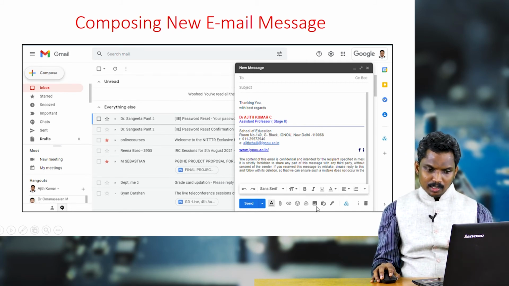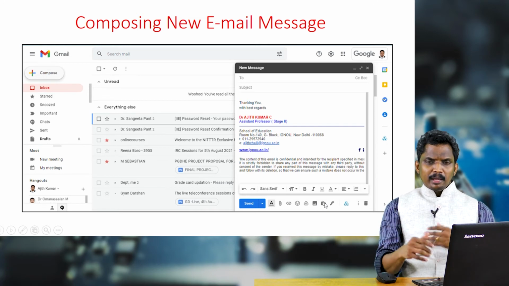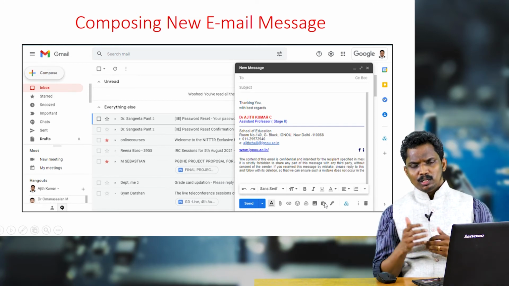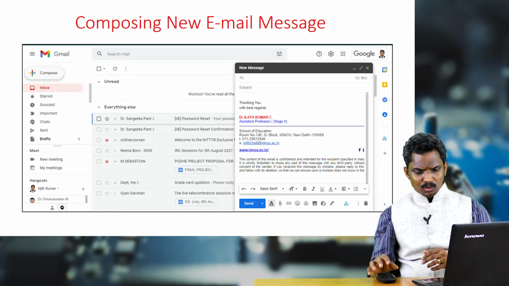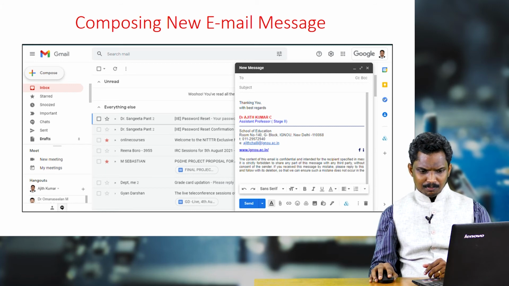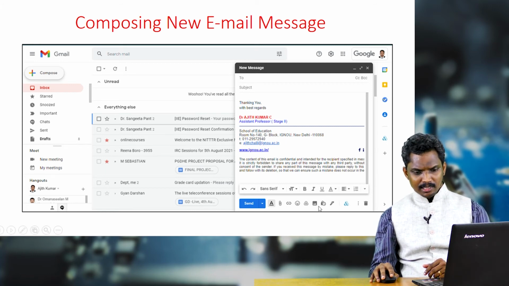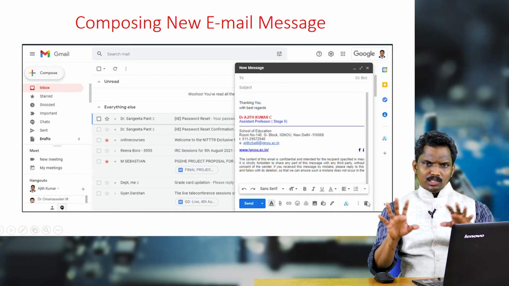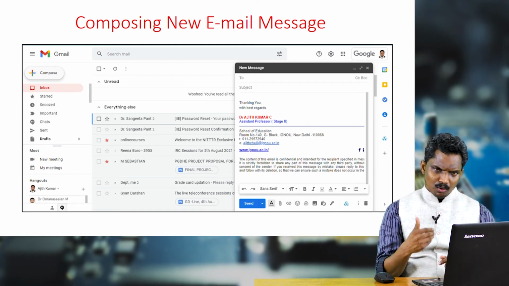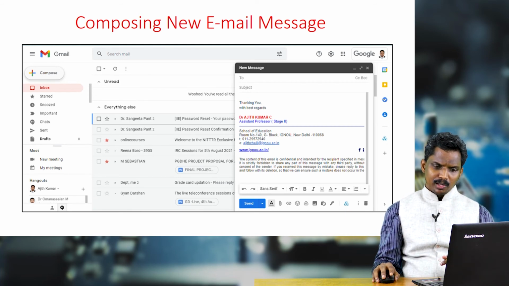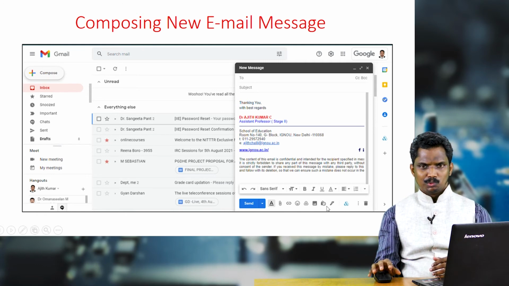If you want to attach photographs, click on this, and sometimes we also send some password protected emails or attachment. If you want to do that, click on this. There is a timer like button here, you have to click on that. So friends, these are some of the basics. Now let us see what will happen when we are clicking on this link and other facilities which are available.